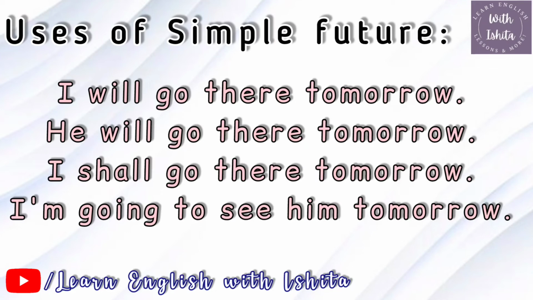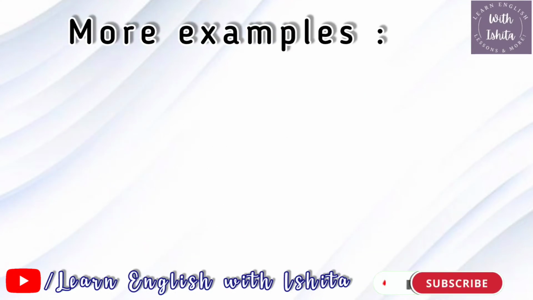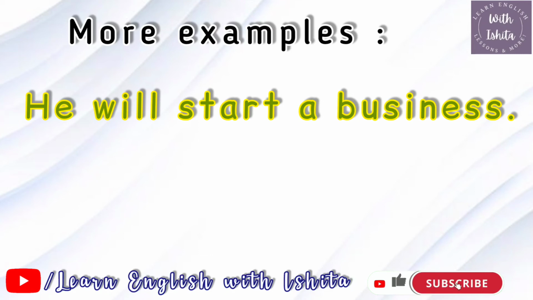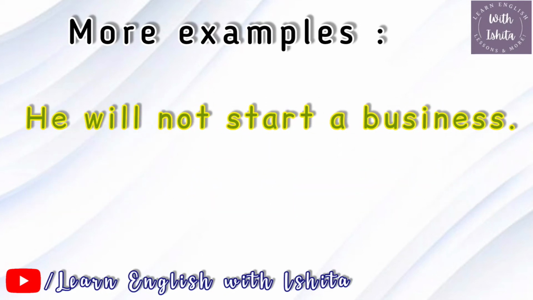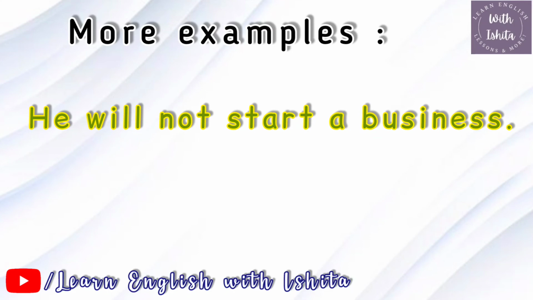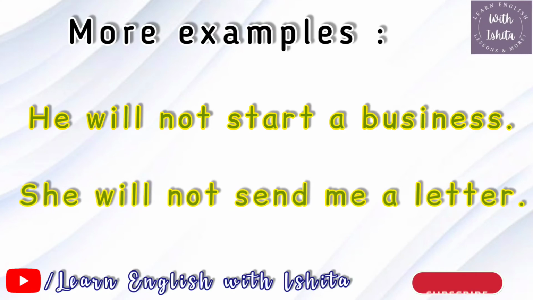Now let's take a quick recap with some more examples of positive, negative and interrogative ones. For positive sentences: he will start a business. Another one, she will send me a letter. For negative sentences: he will not start a business. Another one, she will not send me a letter.